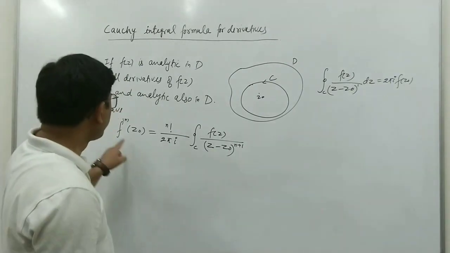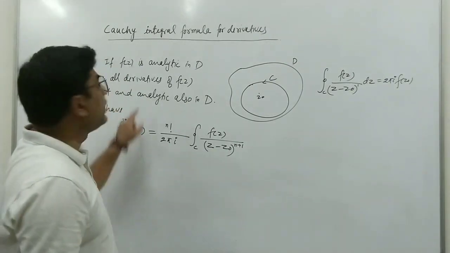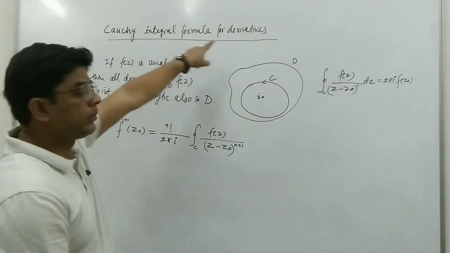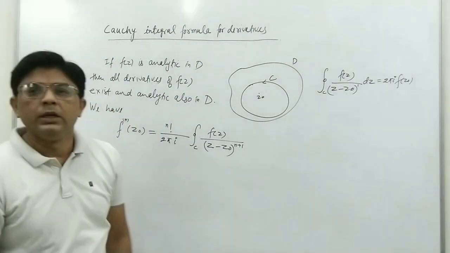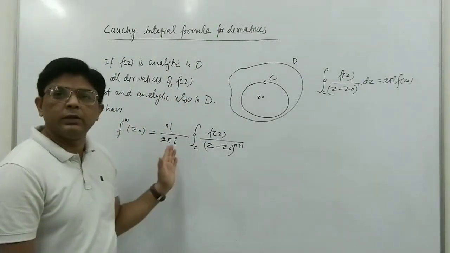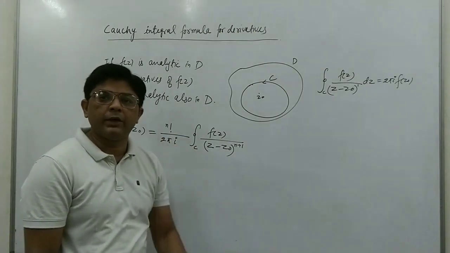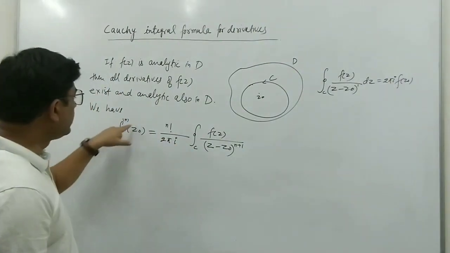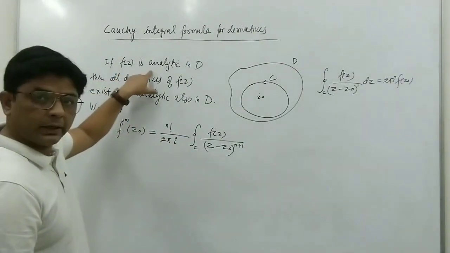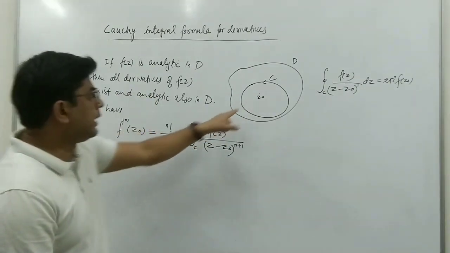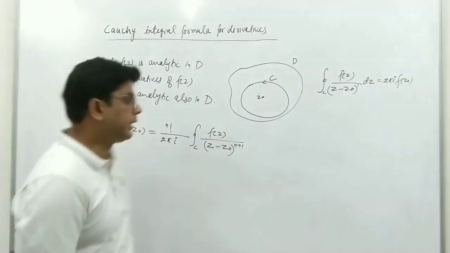So we have this formula for the derivatives of an analytic function, the Cauchy integral formula for derivatives, because we have the nth derivative of f(z), where f(z) is analytic, at the point z0, which is inside this C.